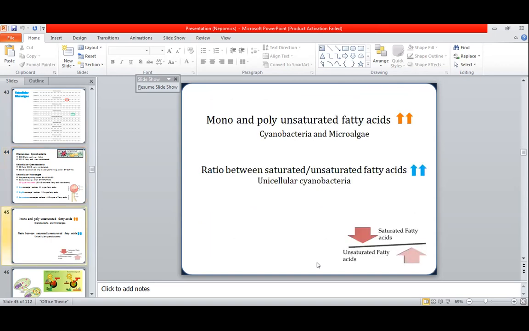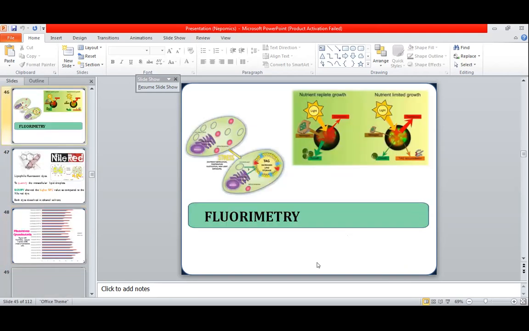Now come towards the summary of the fatty acids. Mono and polyunsaturated fatty acids were higher in number in the cyanobacteria and microalgae both. However, the ratio between the saturated and unsaturated fatty acids was higher in the unicellular cyanobacteria. So if we say that cyanobacteria are prokaryotes and microalgae are eukaryotes, on the basis of their fatty acid production there is also a difference: unicellular cyanobacteria have more saturated fatty acid in comparison to the unsaturated fatty acid.